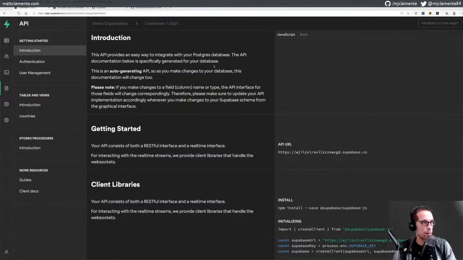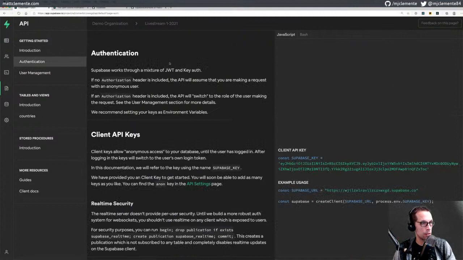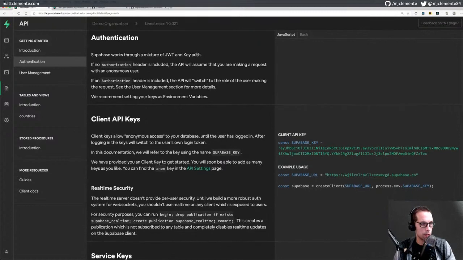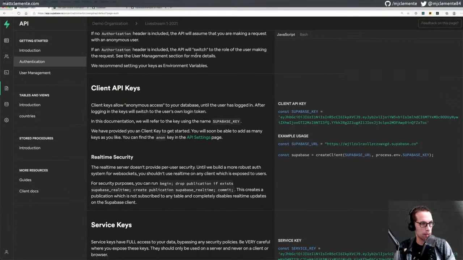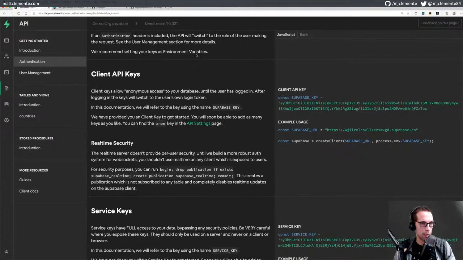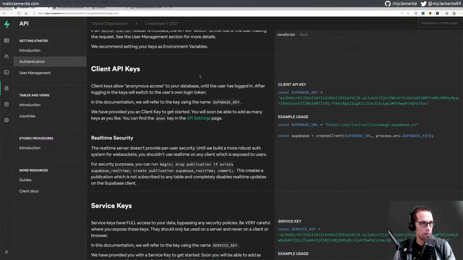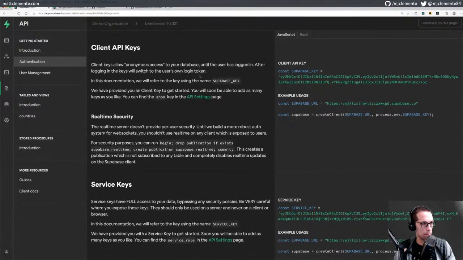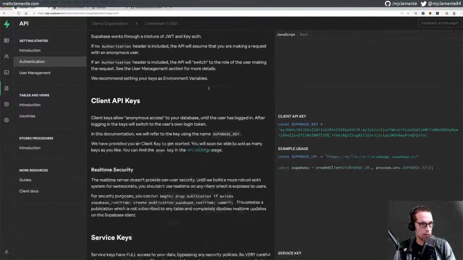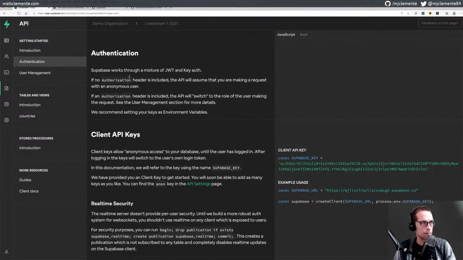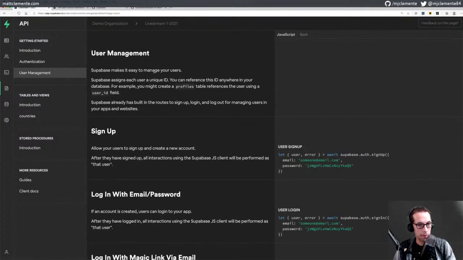All right. Okay, authentication. Supabase works with a mixture of JWT and keyauth. If no authorization header is included, the API will assume that you're making a request with an anonymous user. If an authorization header is included, the API will switch to the role of the user making the request. Okay, interesting. Client API keys. Client keys allow anonymous access to your database until the user is logged in. After logging in, the keys will switch. All right, I'm honestly not entirely sure. I want to dig into the actual API with the database first.